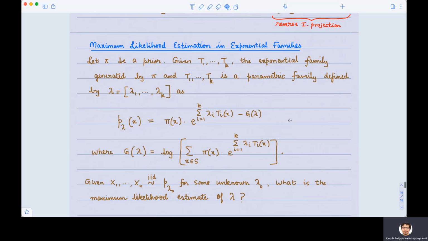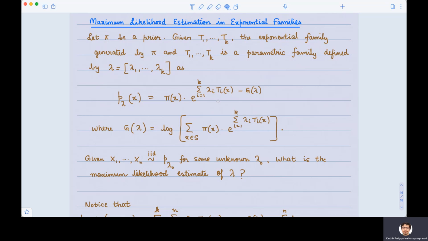Okay, so let's see how ML estimation looks in exponential families in particular. Recall, suppose pi is a prior and t1 through tk are certain features or certain measurements that are made, then pi as well as t1 through tk define a parametric family called the exponential family. This family is parameterized by k parameters, lambda 1 through lambda k. If there are k constraints, if there are k measurements, there are k parameters. Okay, and p lambda has this particular form that we saw. It is the exponential family generated by pi. And of course, g lambda is the log partition function.